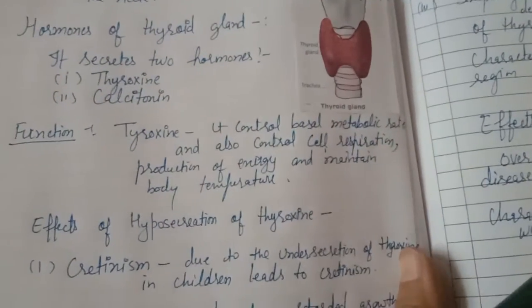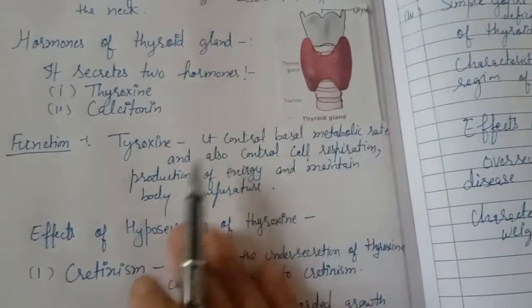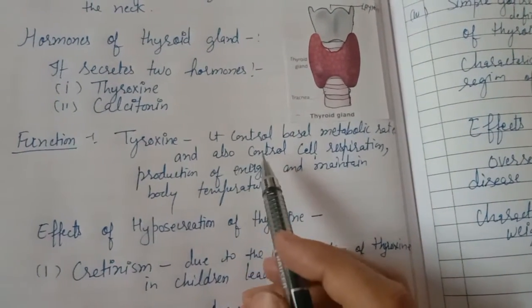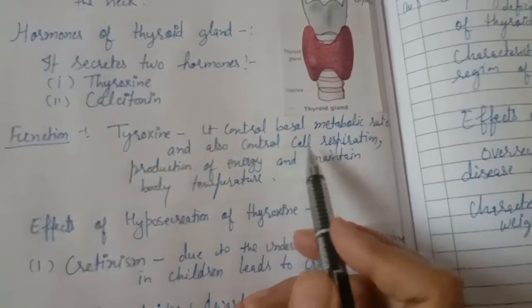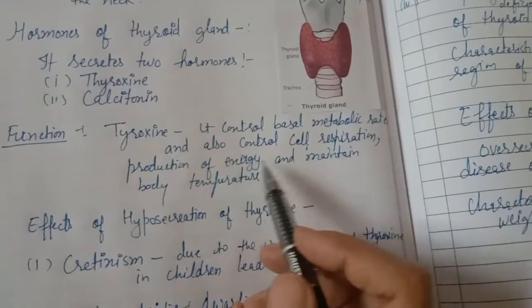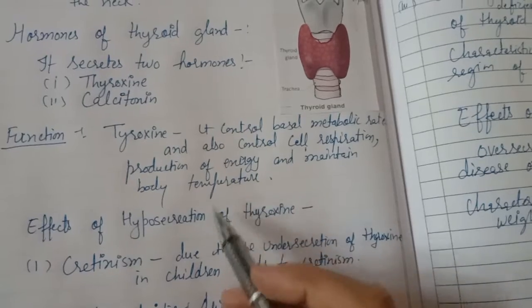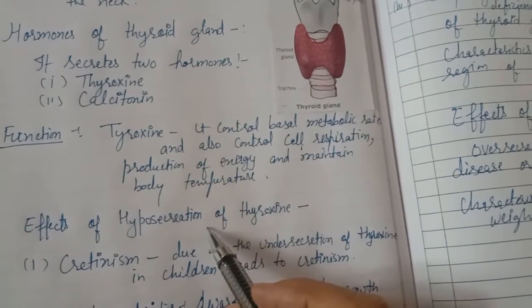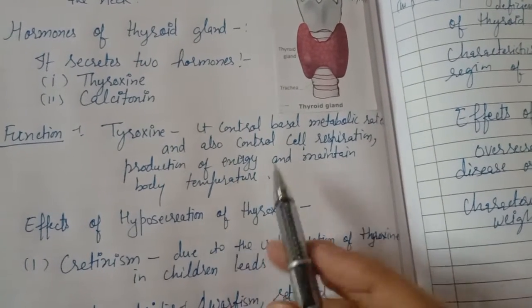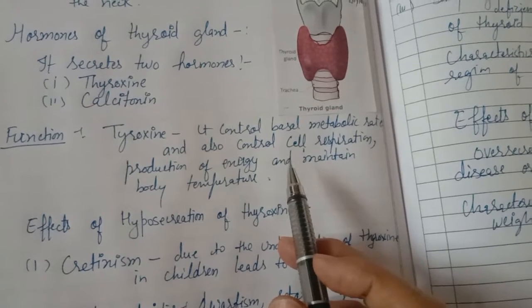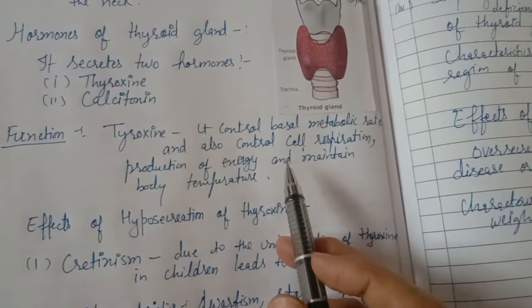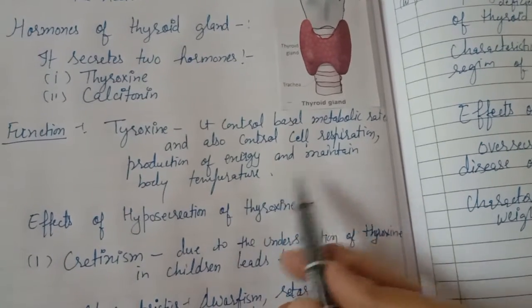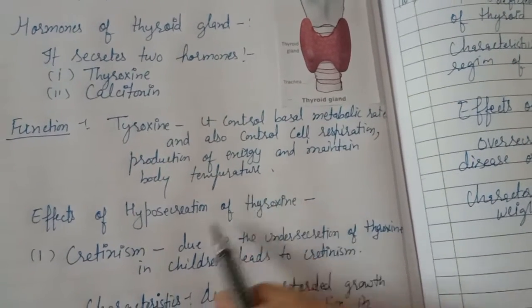The thyroxine hormone is secreted by the thyroid gland. Basically, it controls the basal metabolic rate and also controls cell respiration, production of energy, and maintains the body temperature. So it controls the basal metabolic rate of the body.